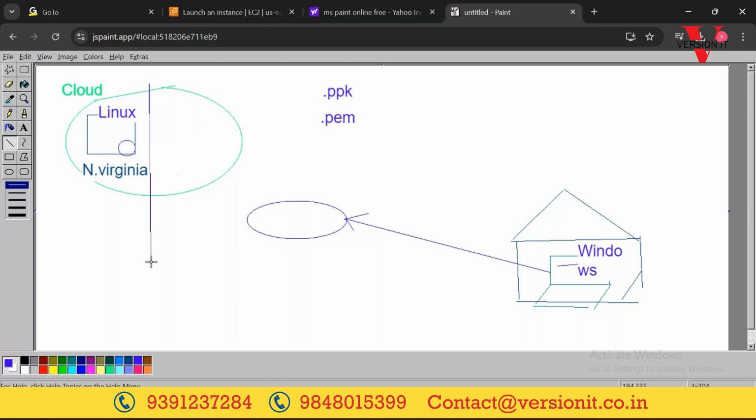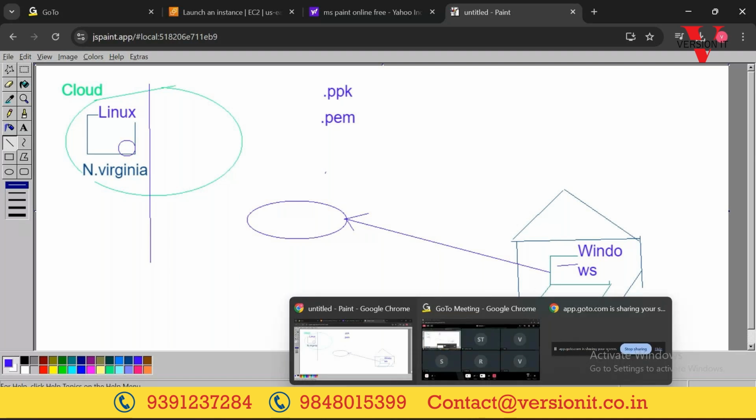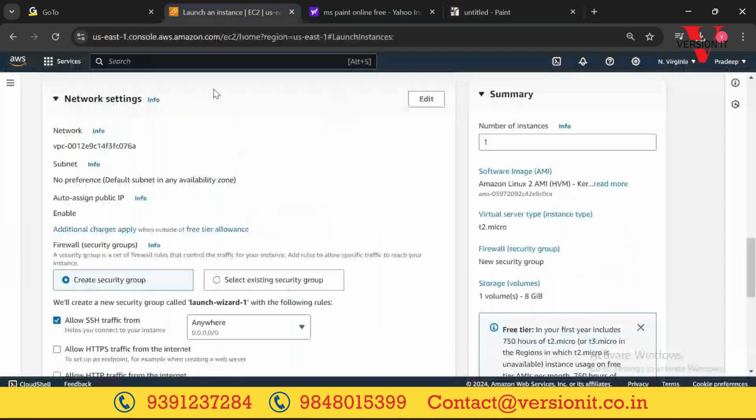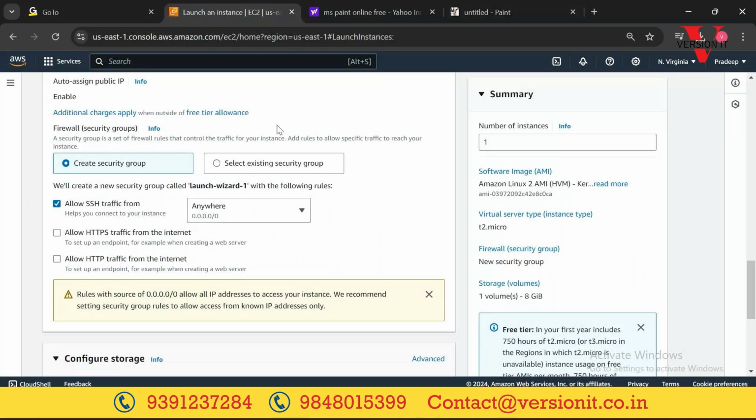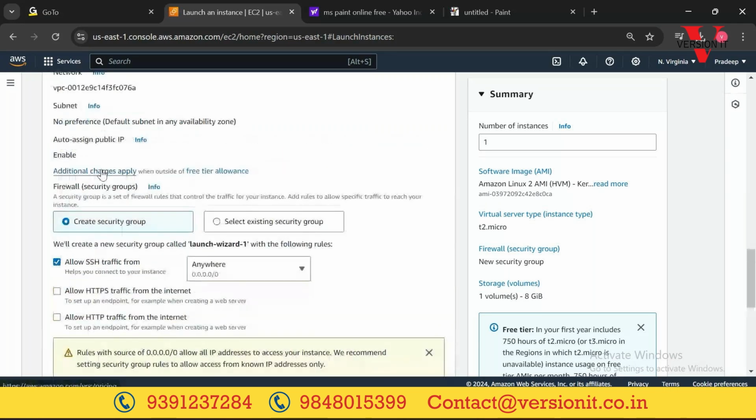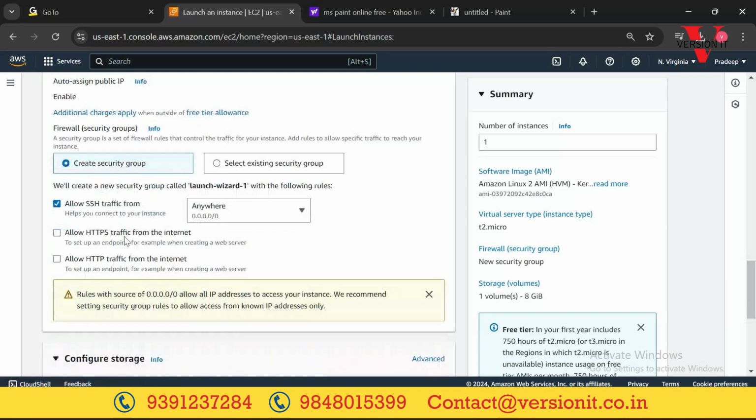Yes or no? So we need to provide some security to our server. We need to define rules about whom you want to allow to log into this server. Now for that we need to define some kind of security rules. Create a security group and then you can define your rules. How to define it we'll see later, but as of now, let it be default. I don't want to confuse you much.